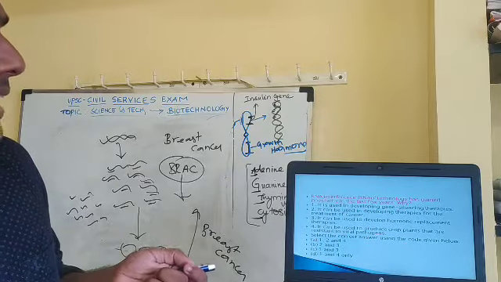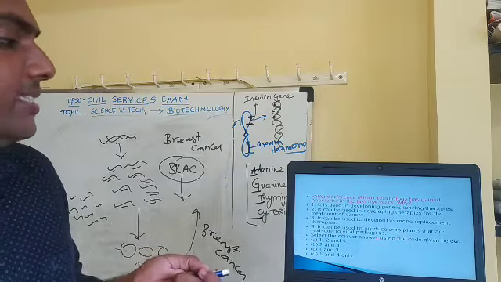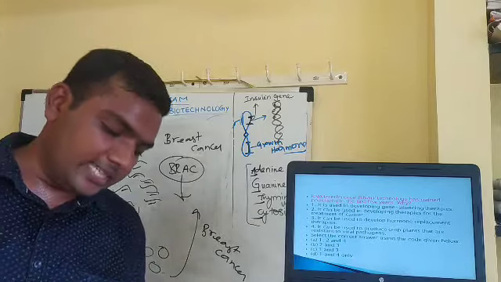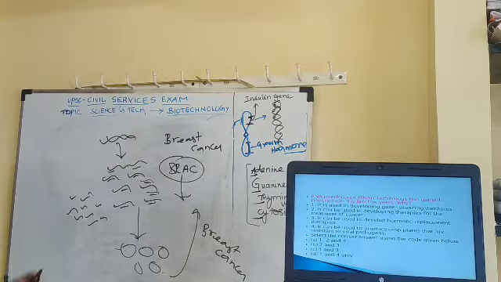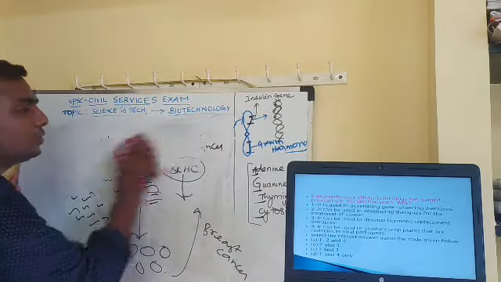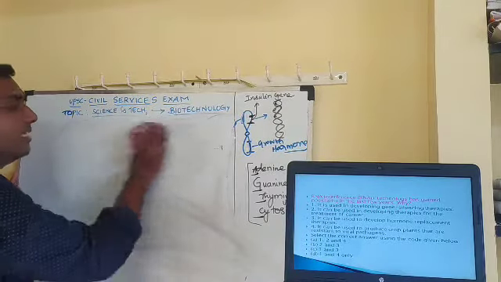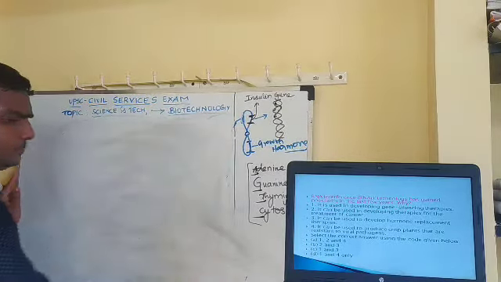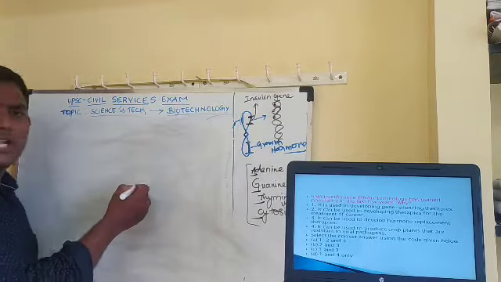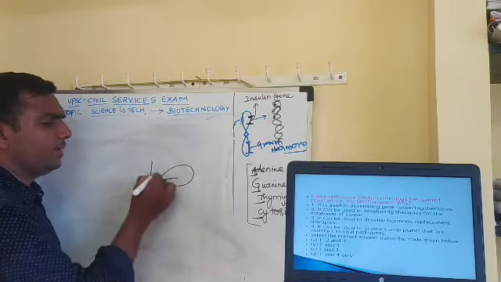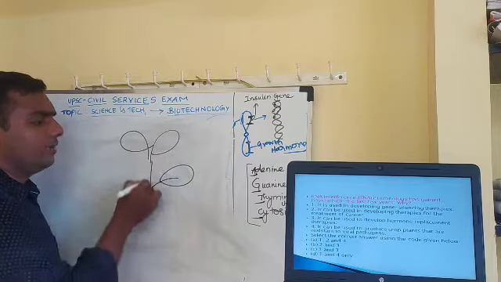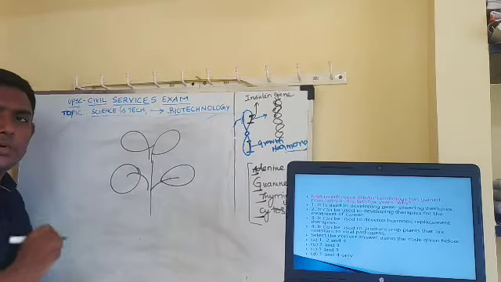Then the third thing, it can be used to produce crop plants that are resistant to viral pathogens. Exactly. How is this RNAi technology used to produce a viral resistant plant? Say for example, I have a plant. This is a tomato plant.